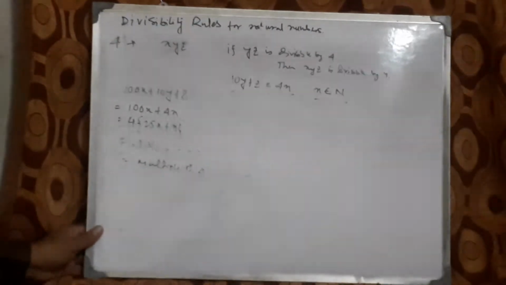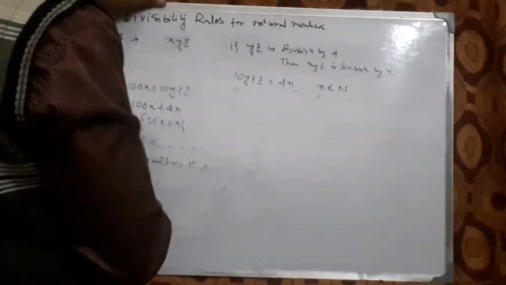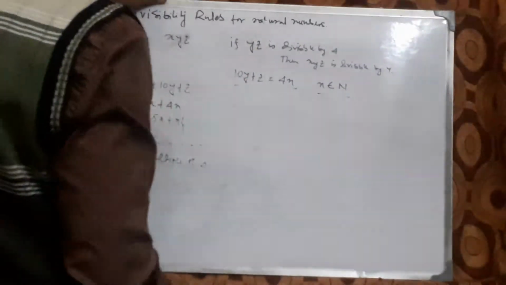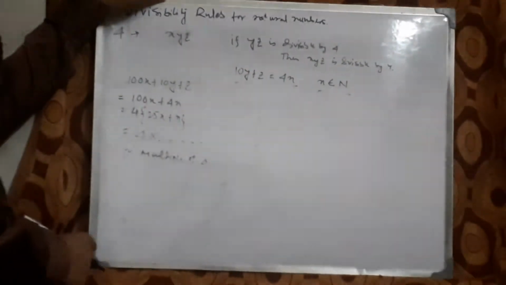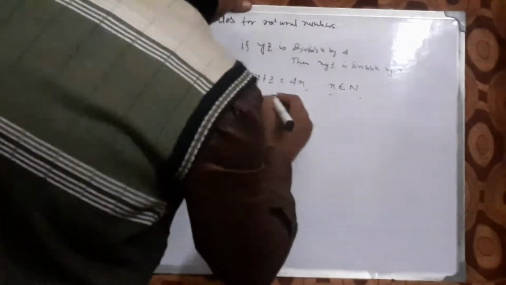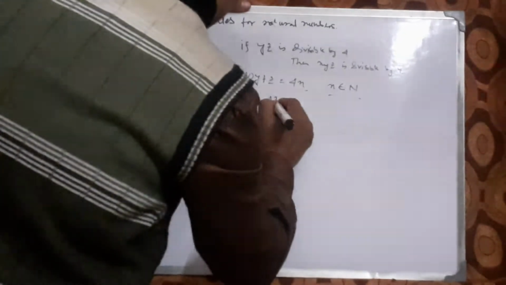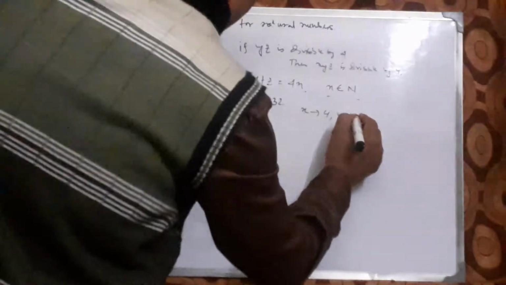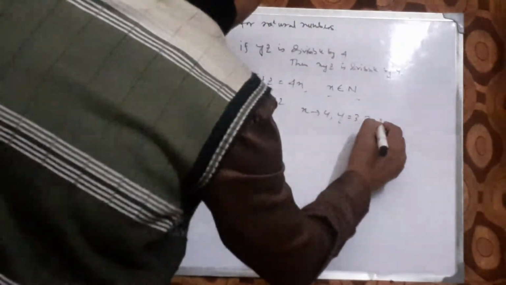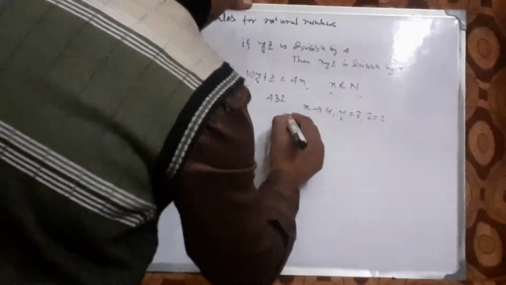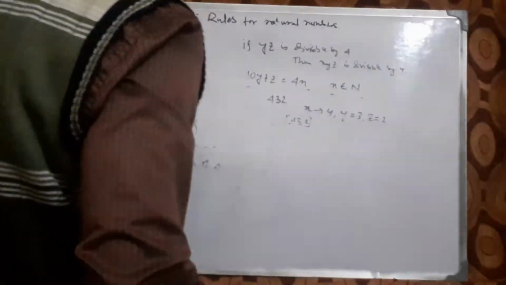So this is proved. If yz is divisible by 4, then the whole integer xyz is divisible by 4 also. Now let us take an example. Suppose let us take 432 only. Then x equal to 4, y equal to 3 and z equal to 2. Then the whole number 432 is divisible by 4.